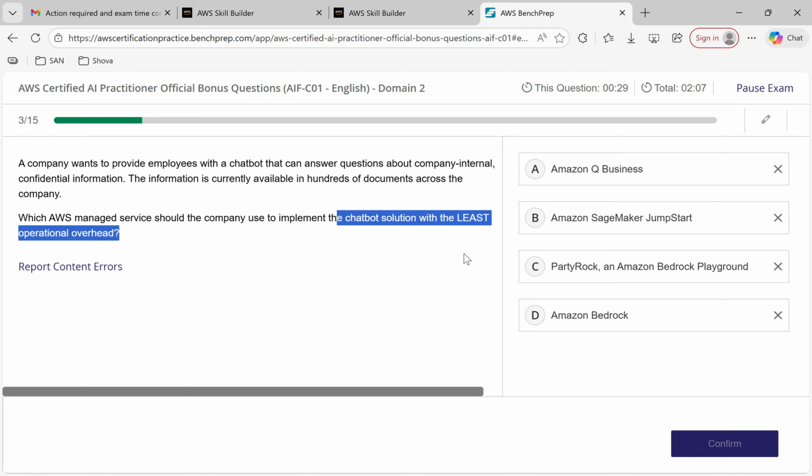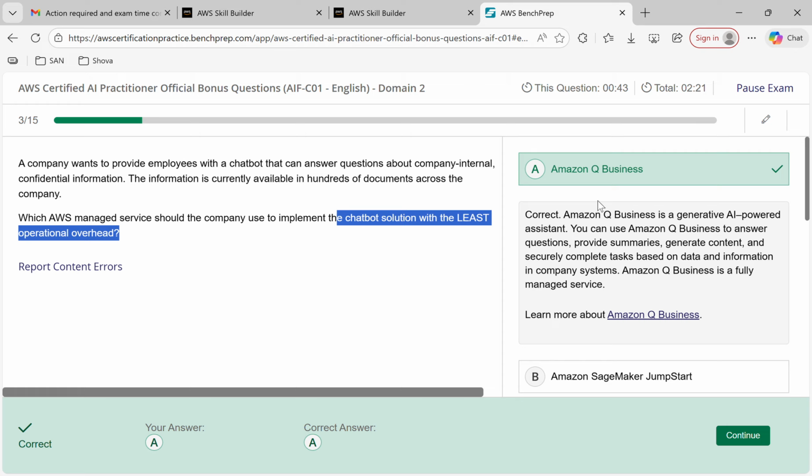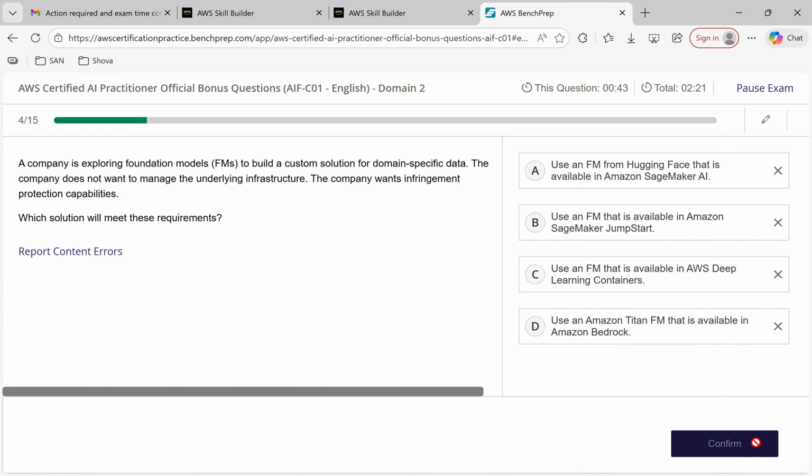Okay, that is very good. Amazon Q Business is for the business which provides the query level, right? Let's go to confirm. Yep, Amazon Q Business is a generative AI powered assistant. You can use Amazon Q Business to answer the questions.